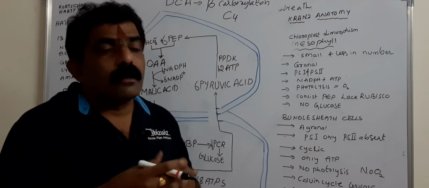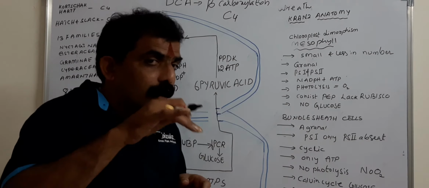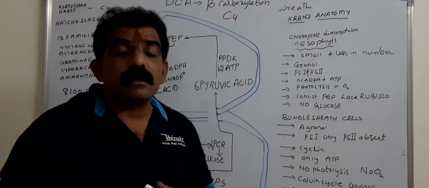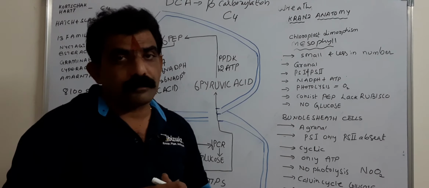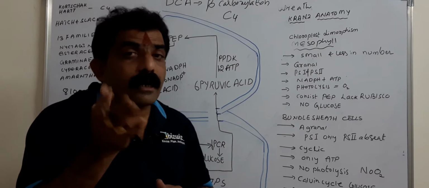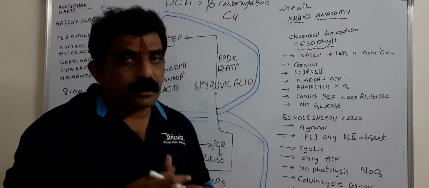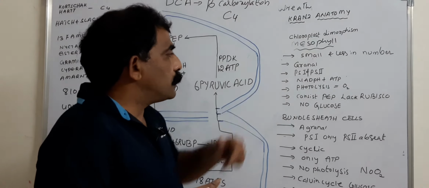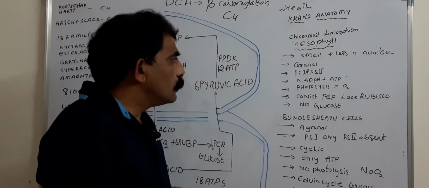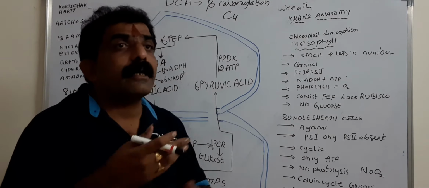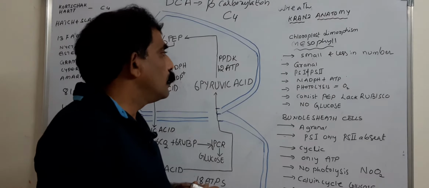Whereas in bundle sheath cells, they are larger, more in number, grana is absent, and only stroma thylakoids are present. Here in mesophyll, well-developed grana is present, so they are called granal chloroplasts. In the bundle sheath, as grana is absent, they are agranal chloroplasts.